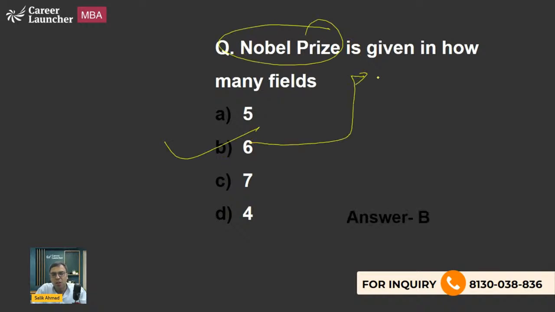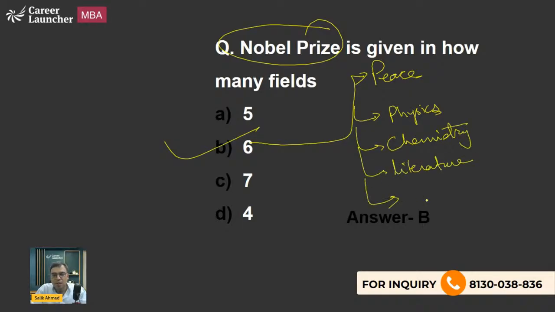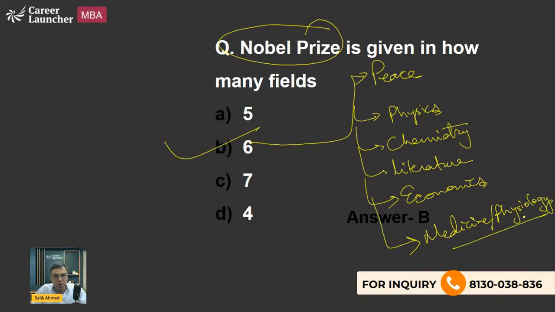So it includes the Nobel Peace Prize, very famous. Then Nobel Prize in Physics, Nobel Prize in Chemistry, Nobel Prize in Literature. Then we have Nobel Prize in Economics and Nobel Prize in Medicine / Physiology. It is not psychology, it is physiology. This has to be very crystal clear. Okay, that is what you should be knowing. So B is the right answer to this question.